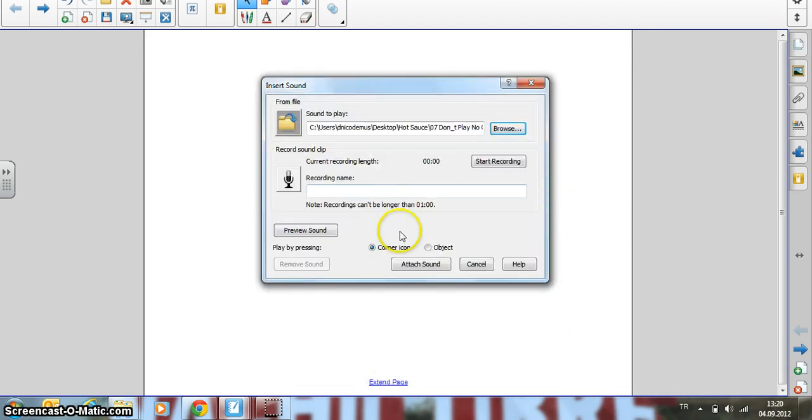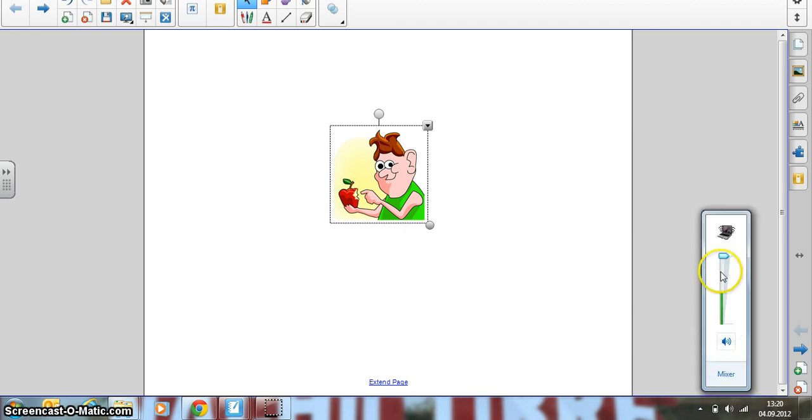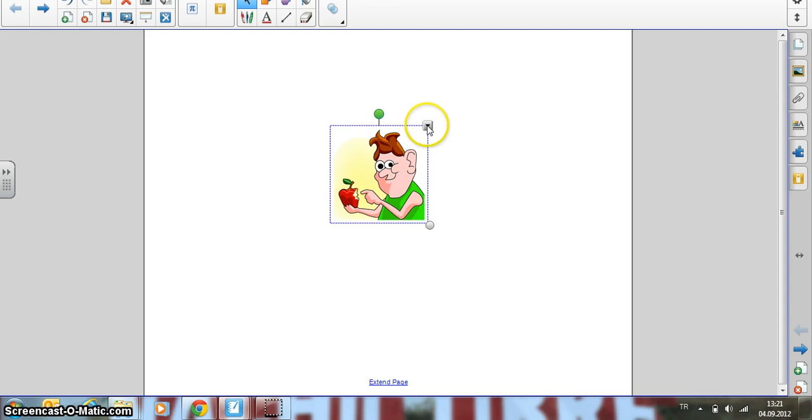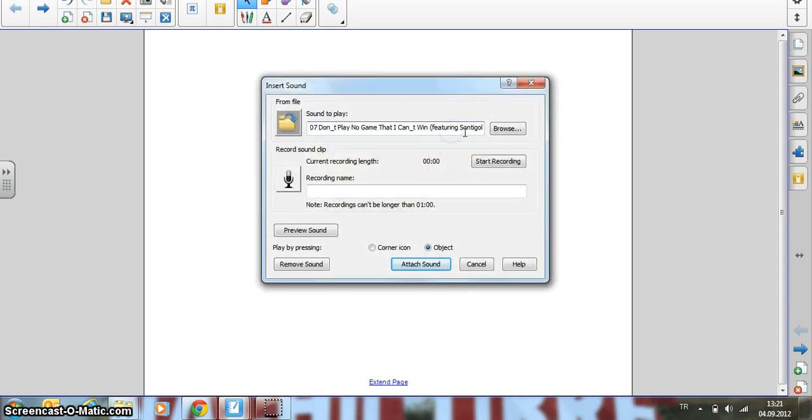Open. I want it to play when my picture is touched. So just attach the sound and then click on it and it should start to play. A bit loud. Okay. Click on it to stop it. Now we can change it.